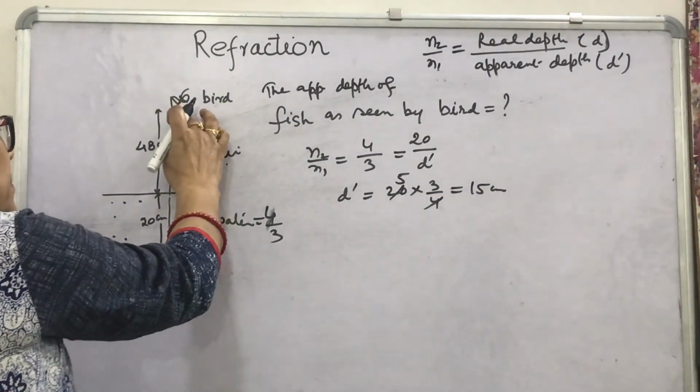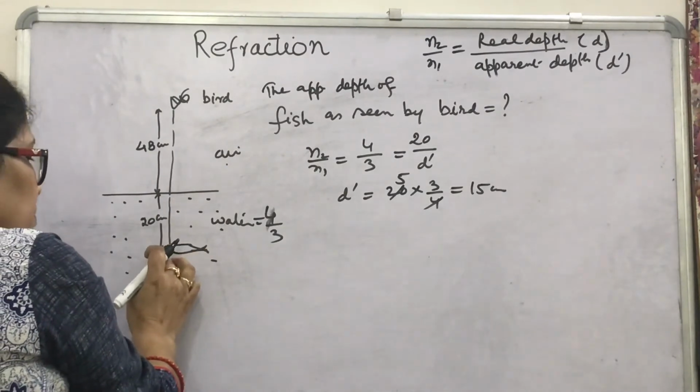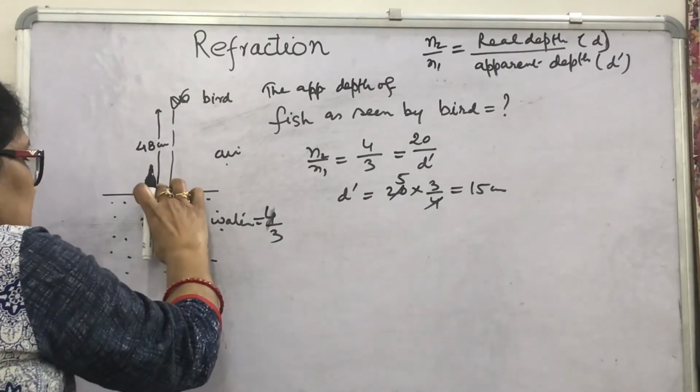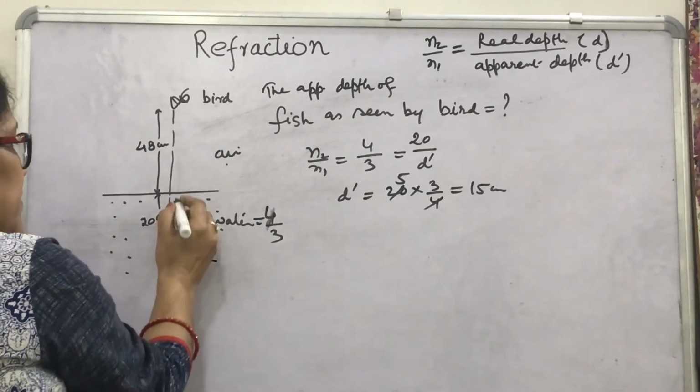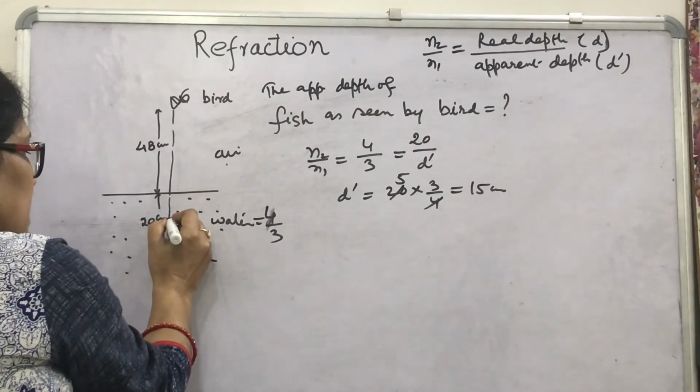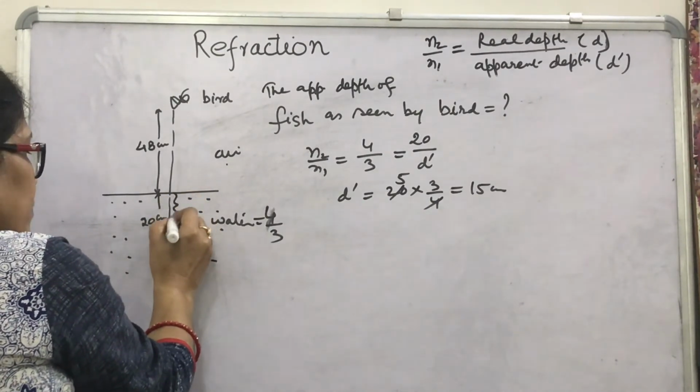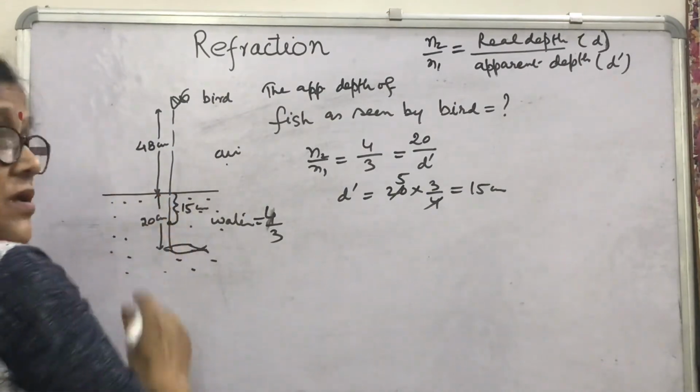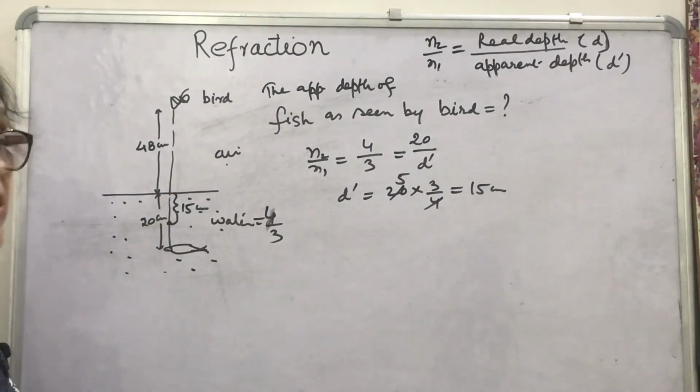So for the bird, the fish which is actually at 20 centimeter depth will be seen at somewhat 15 centimeter.